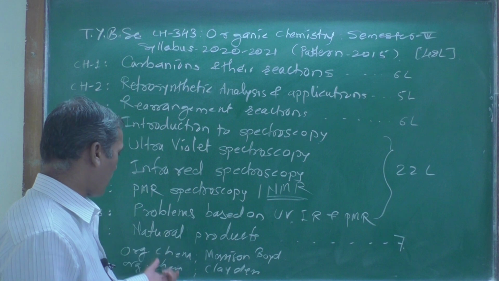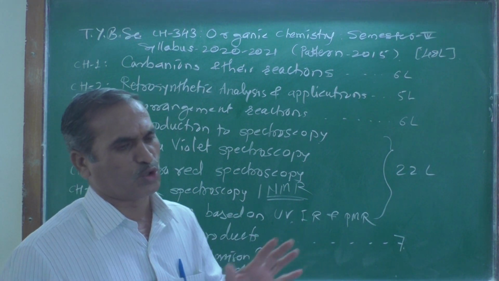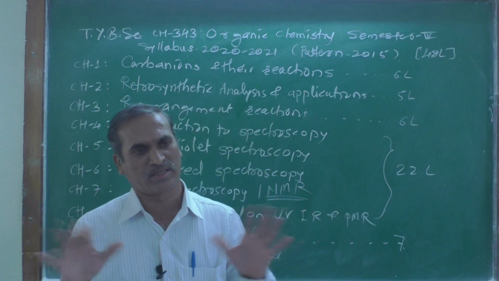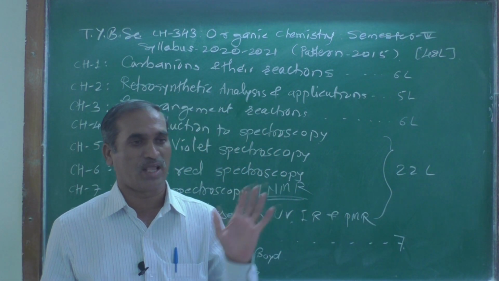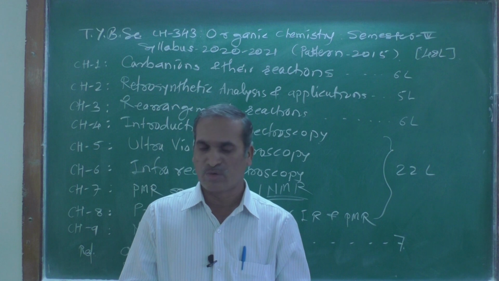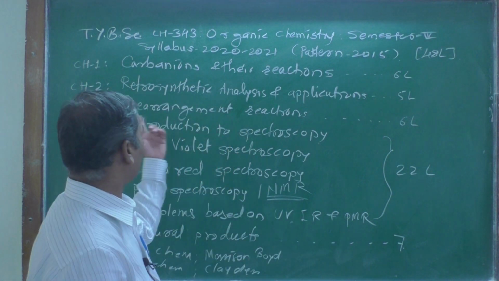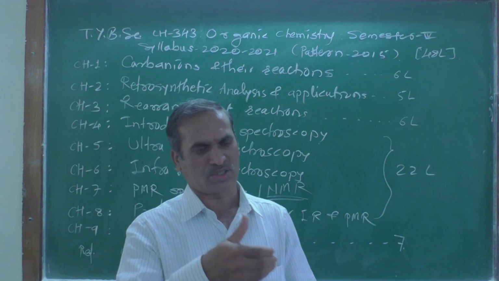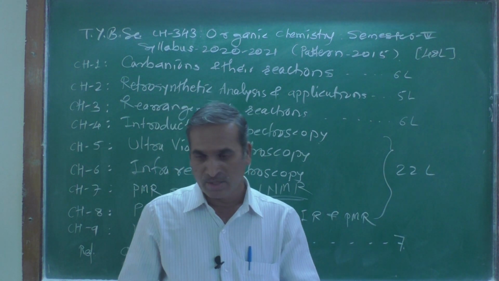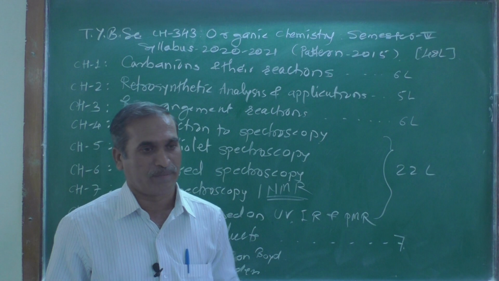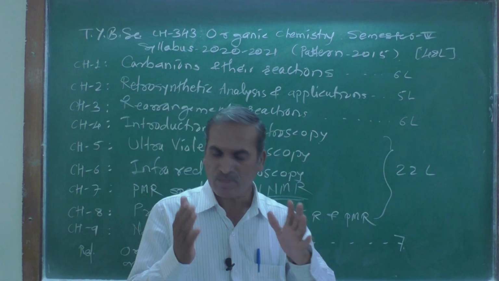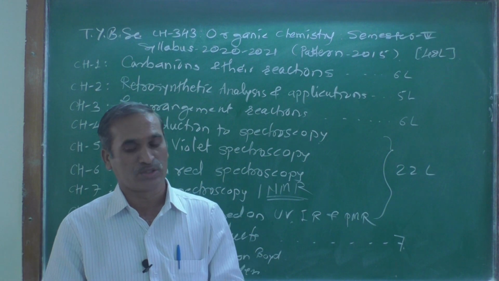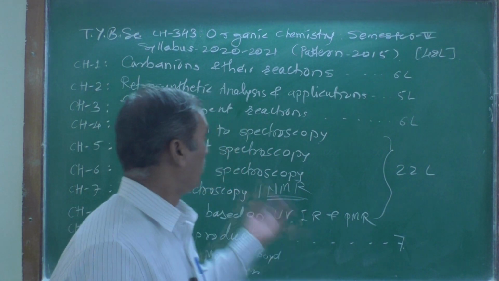The next one is Organic Chemistry by Clayden. It is a beautiful book. The language and everything is simple, and you can understand it very easily. So that is a very good book. Again, for retrosynthetic analysis, or the retrosynthetic approach, the book written by Stuart Warren is a very good book you can use for this particular chapter.